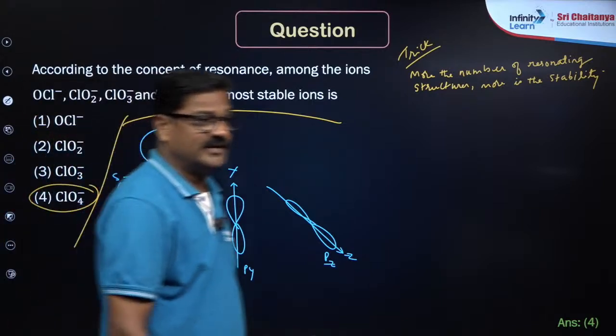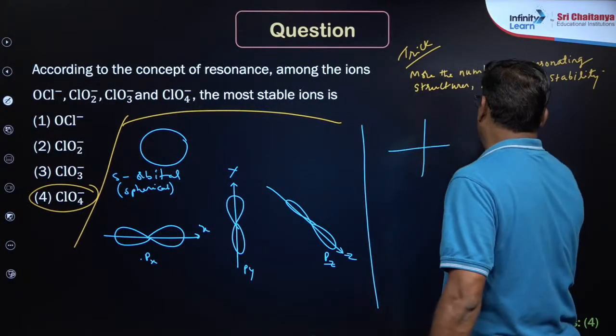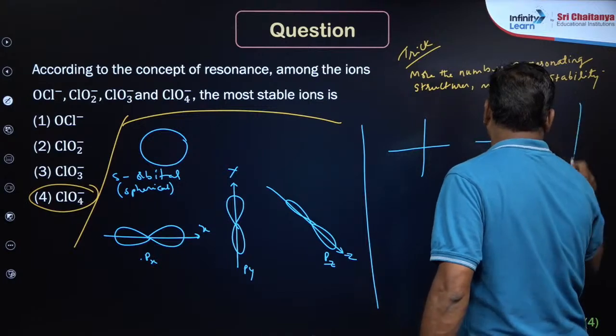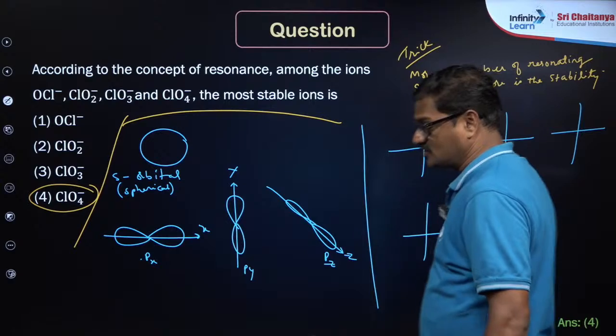Okay, like d orbitals, you have dxy, dyz, dzx, dx square minus y square and dz square.